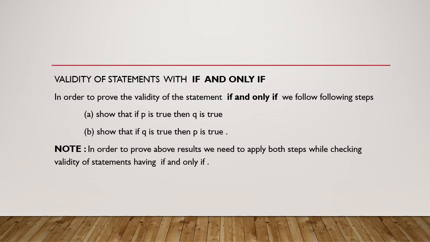In order to prove the validity of a statement with if and only if, we follow these steps. If p is true, then q is true. Second, if q is true, then p is true. Both you need to carry out. That's why I wrote a note: in order to prove the above result, we need to apply both steps while checking validity of statements having if and only if. This is a very important thing.